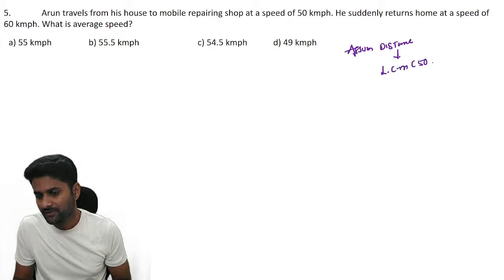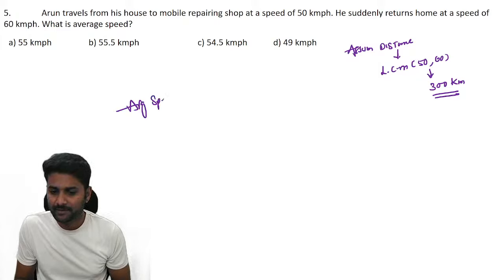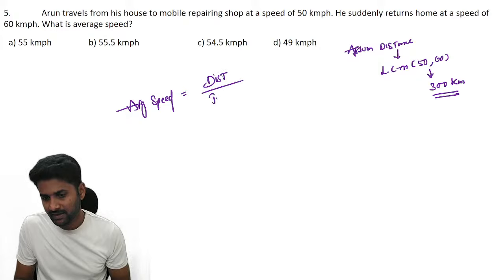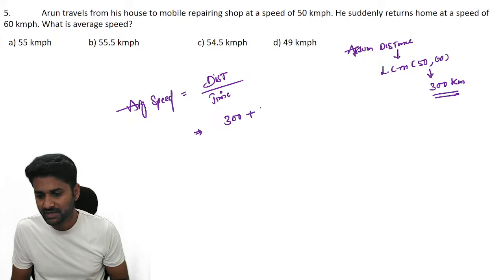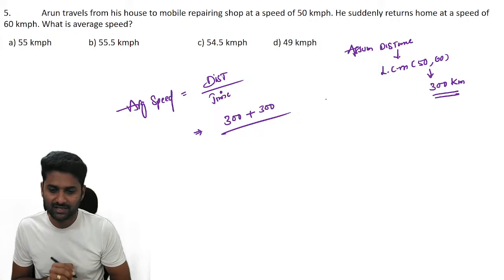LCM of 50 comma 60 is 300 kilometers. Now we need average speed. Speed is distance by time. Let us assume the distance from home to repair shop is 300 and the return is 300. So the total distance is 600 kilometers.